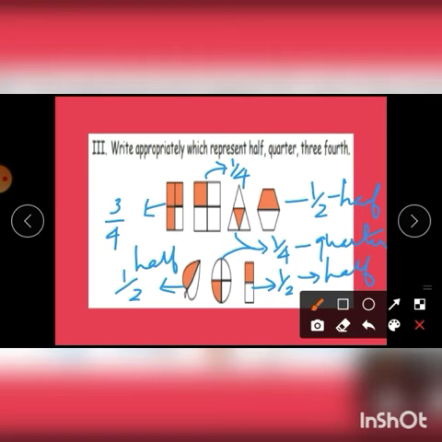So here the first figure is 3/4 and then this 1/4 is quarter, and this is 1/4, this is also quarter, and this figure is quarter, and this leaf is divided into two, so it is half, and here the square is also divided into two, so it is half.